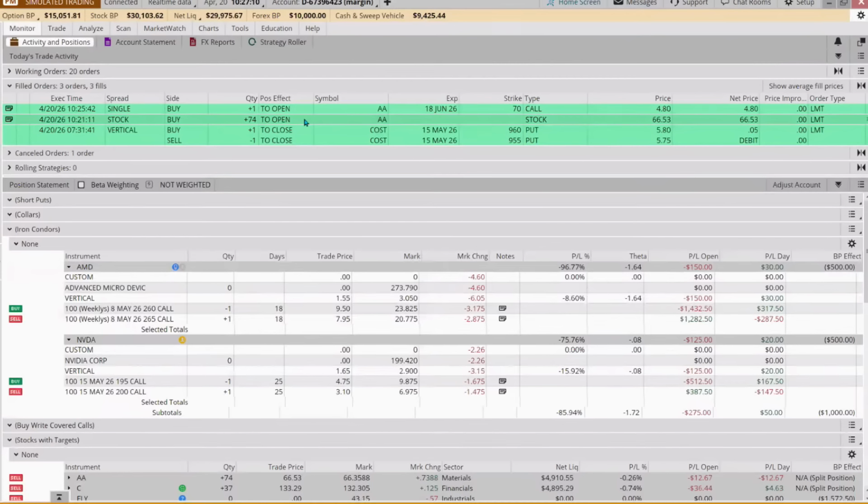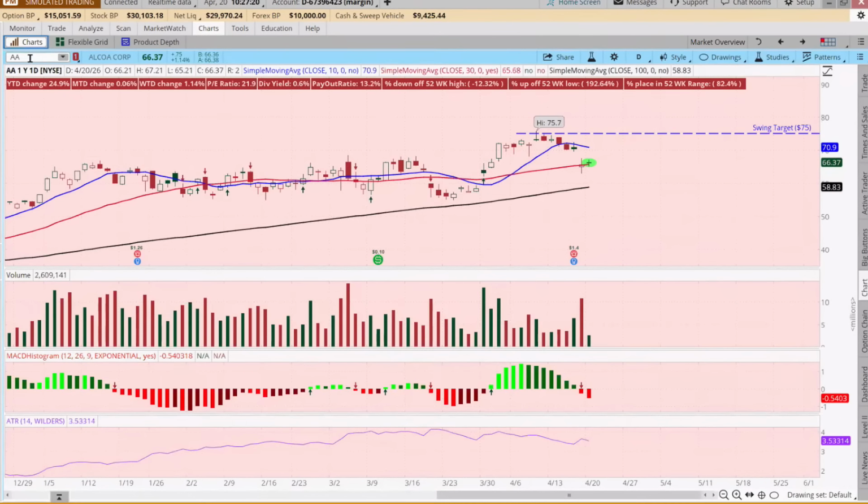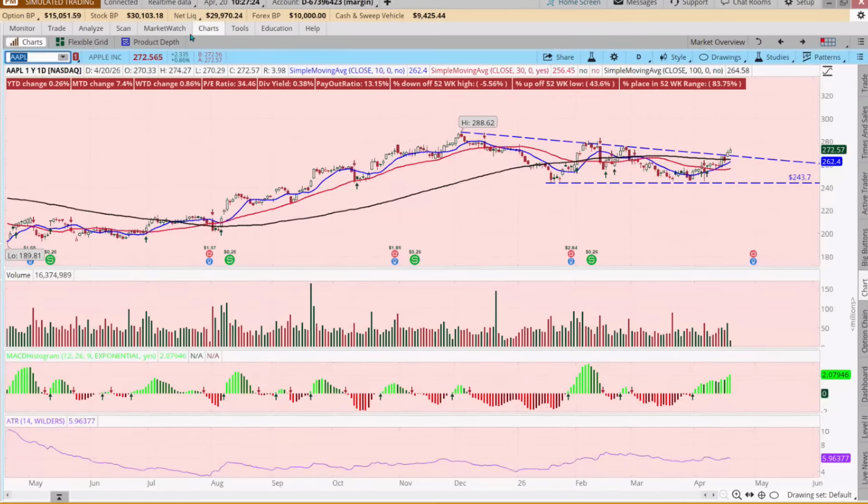Okay, so let's go and do another example trade. So that was AA. How about we look at Apple? Another AA, AAPL this time.